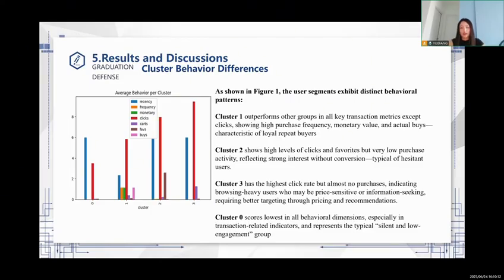Cluster 0 scores lowest in all behavioral dimensions, especially in transaction-related indicators, and represents the silent, low-engagement group. Okay, let's see the next PPT.